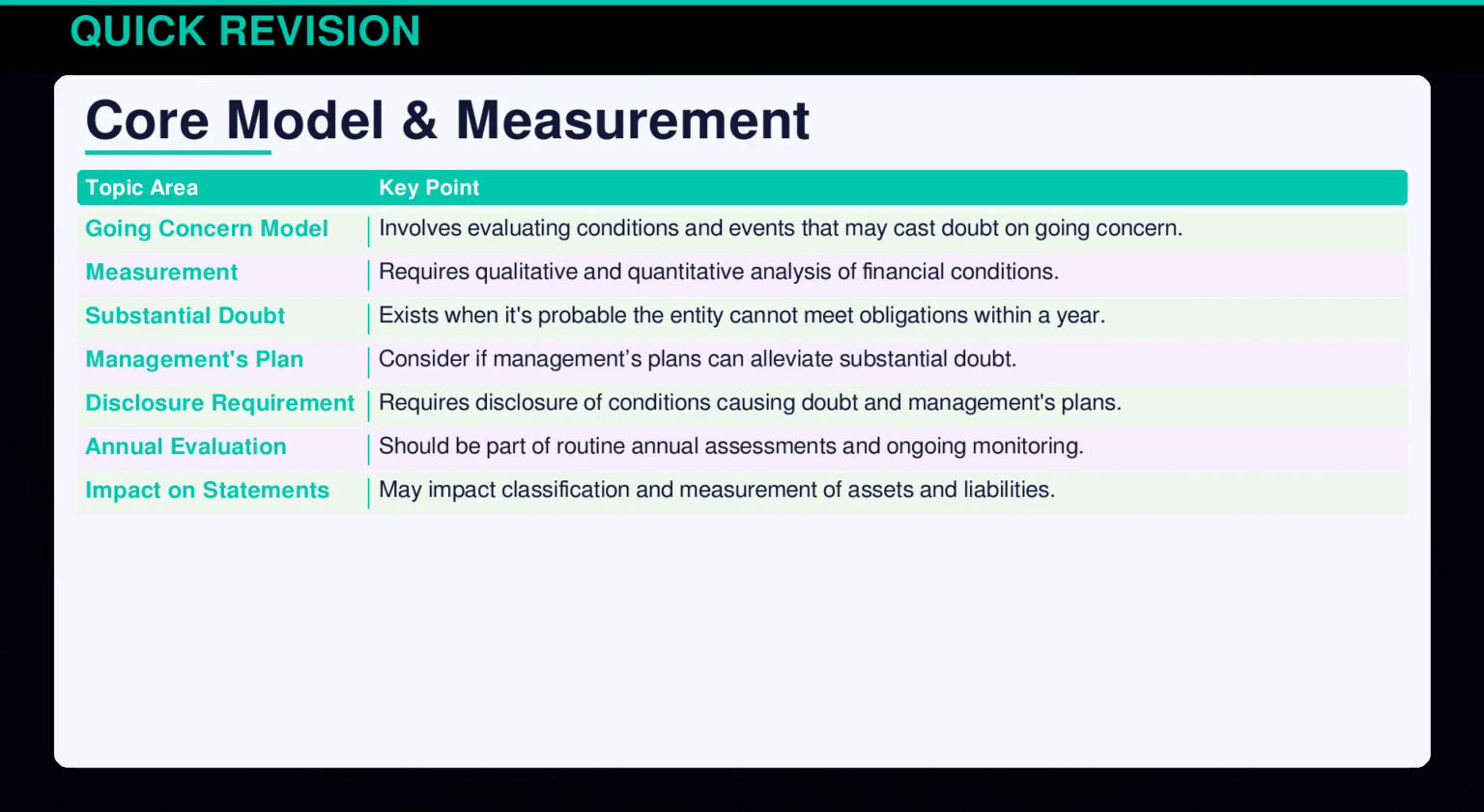Going concern assessment under ASC 205-20 involves evaluating conditions posing substantial doubt, requiring both qualitative and quantitative analysis. Management must gauge if plans can alleviate such doubt and disclose relevant conditions. This affects classification and measurement on financial statements, integrating into annual and ongoing assessments. Substantial doubt exists when it's probable the entity cannot meet obligations within a year.